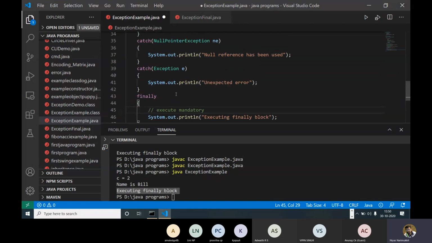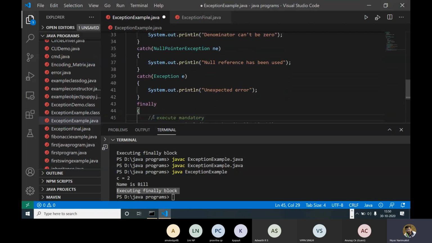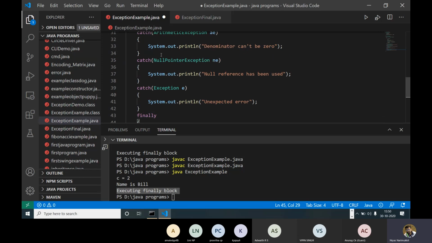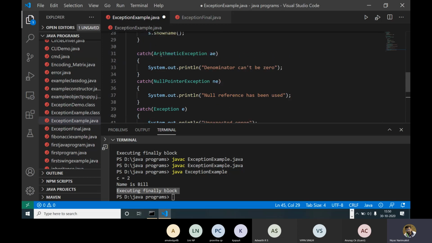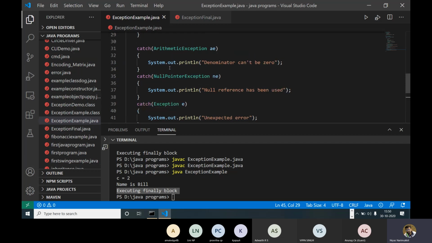So it will execute mandatorily, irrespective of whether any exception is caught or not. We will get whatever code is inside the finally. So that is try, catch and finally.